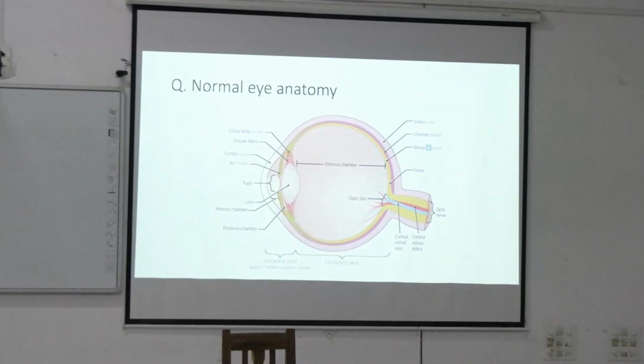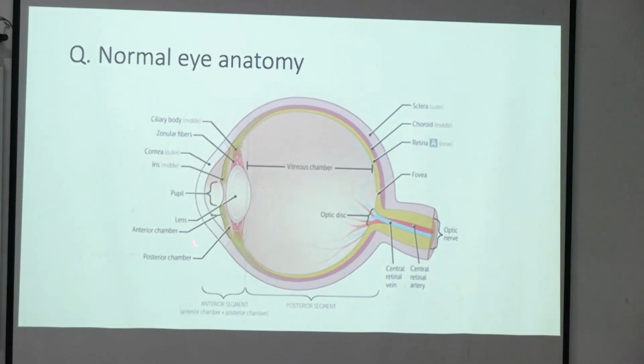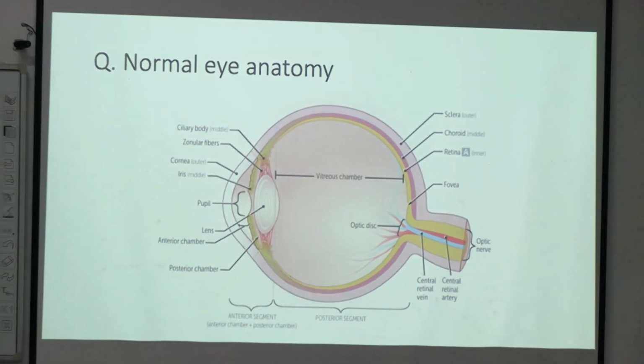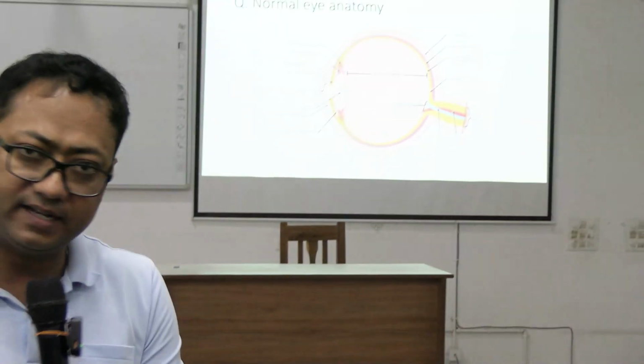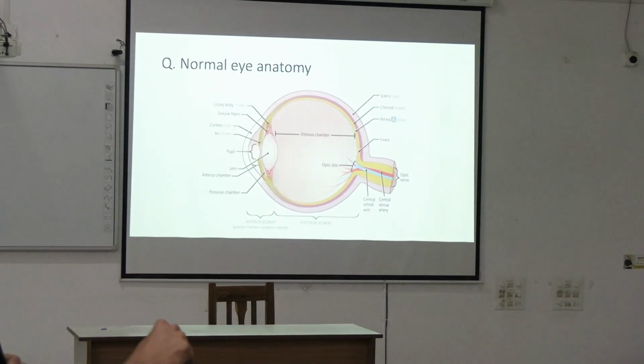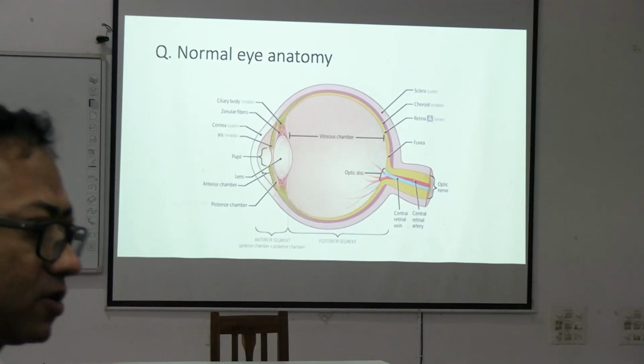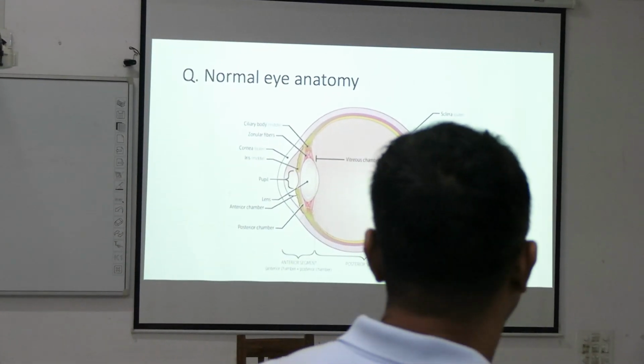In the anterior segment, you have the cornea, the iris, the pupil, the lens, the suspensory ligaments, and even the aqueous humor. These are part of the anterior segment. And in the posterior segment, you have the vitreous humor, the retina, and the optic disc. These are part of the posterior segment.